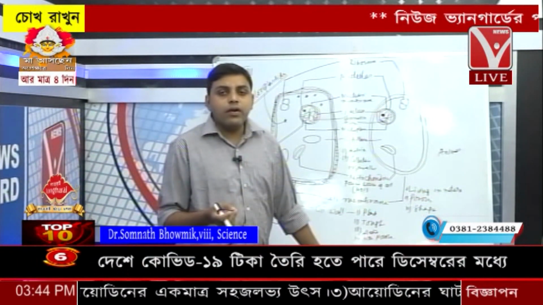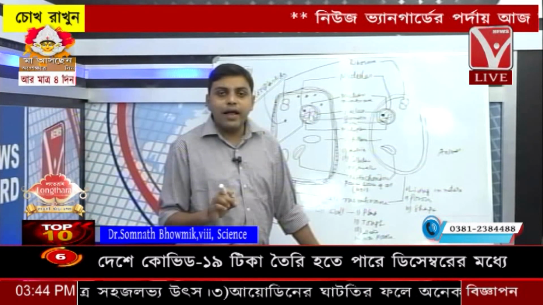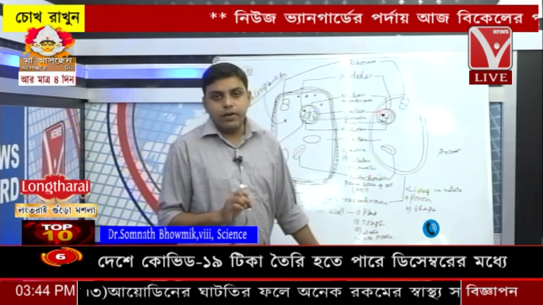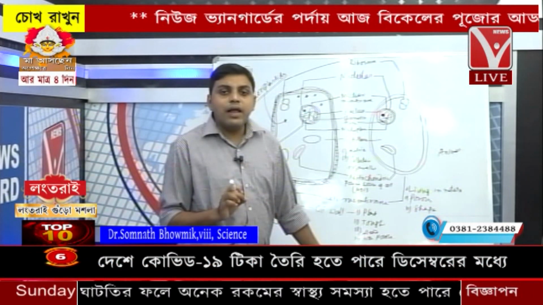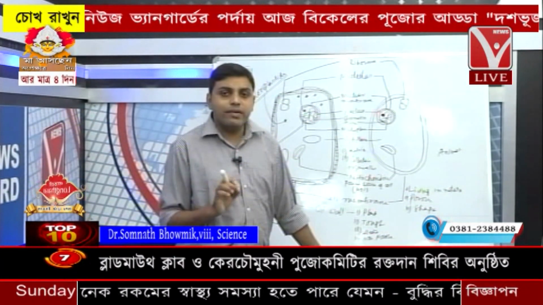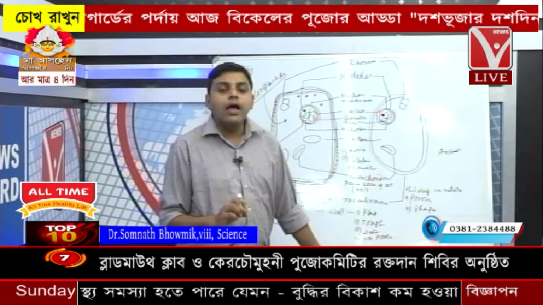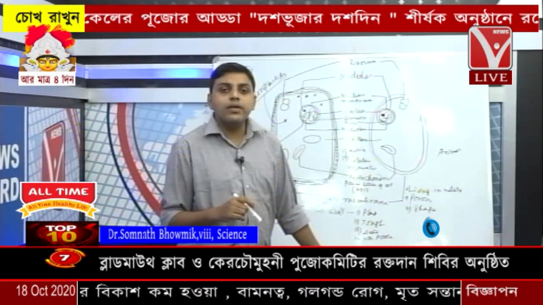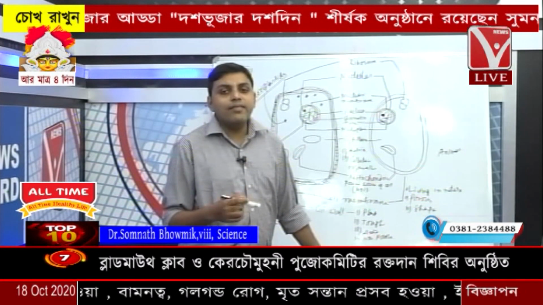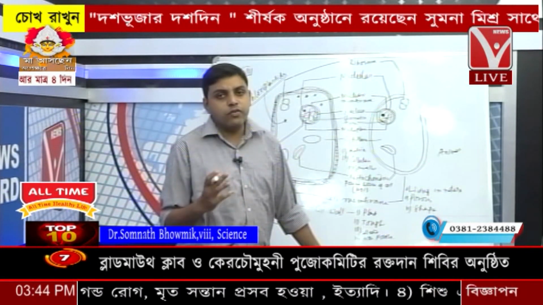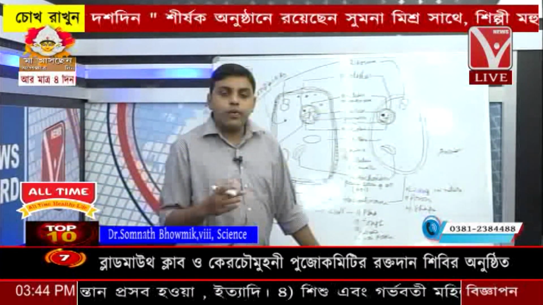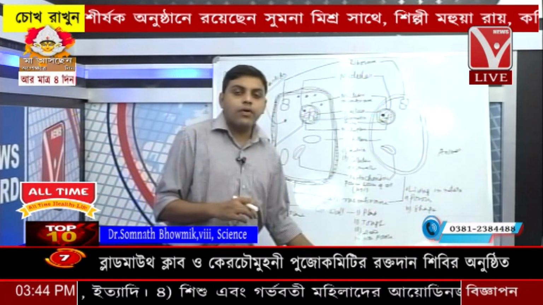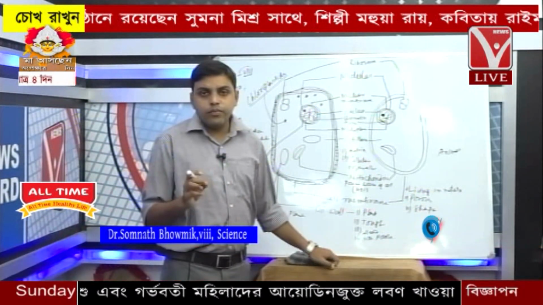The multicellular organism starts its life from a unicellular stage only. We have already learned that the male gamete and the female gamete fuse through the process of fertilization, resulting in the formation of a one-cell structure called the zygote. This zygote repeatedly divides and redivides, resulting in the formation of the multicellular body or structure. Clear?